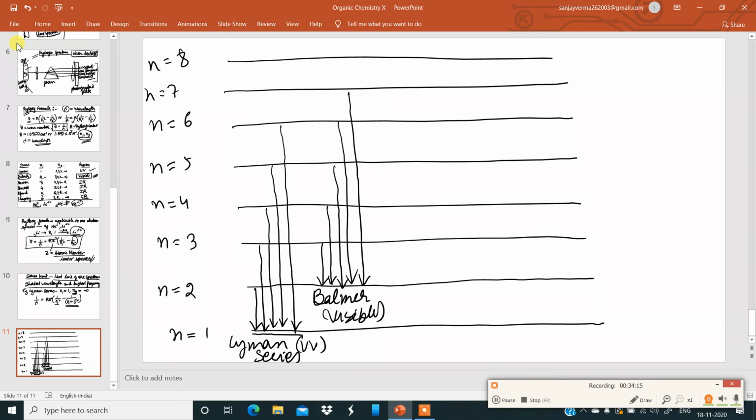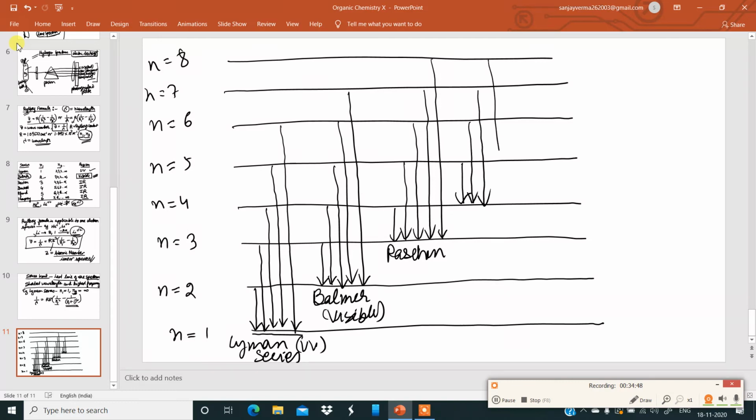Then I can go for Paschen, for n is equal to 3. Paschen, again I can draw lines like this. Paschen falls under the infrared region. Here I can write Paschen. For n is equal to 4, we have Brackett series. Like this, so this is how you obtain the lines in the hydrogen spectrum.